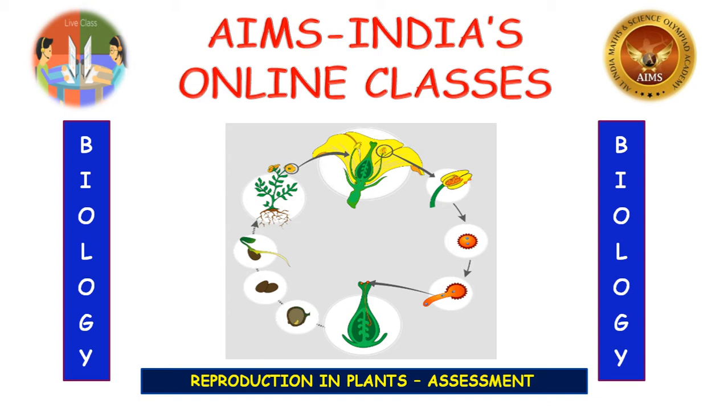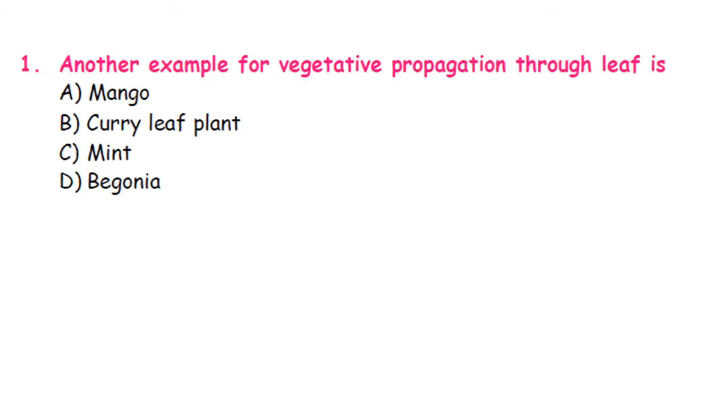And finally, about sexual reproduction in plants we have studied mainly the flower, parts of flower, functions of flower, the formation of male gametes, that is pollen grain, formation of female gametes, that is ovum, the formation of embryo sac, and fertilization and post-fertilization changes. Now let us proceed to the exercise from this lesson. Are you ready, children? Let us proceed.